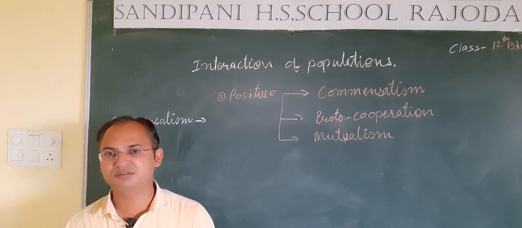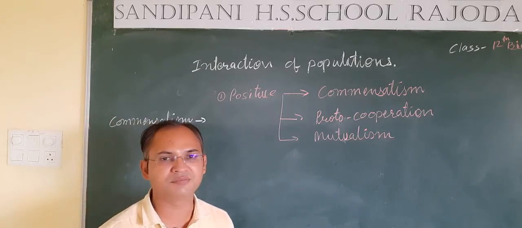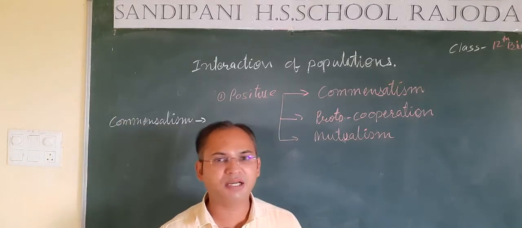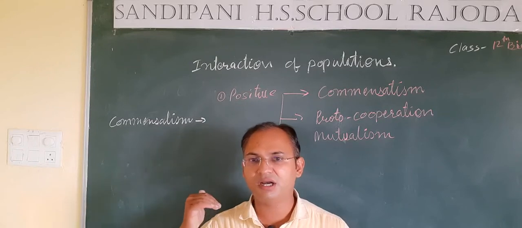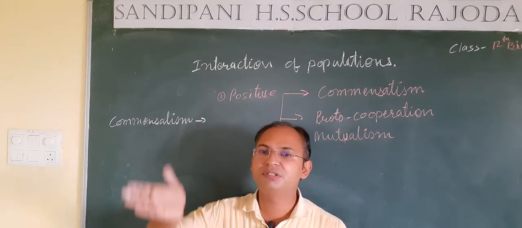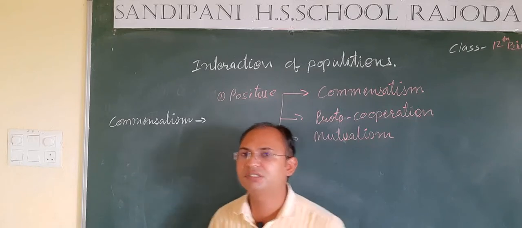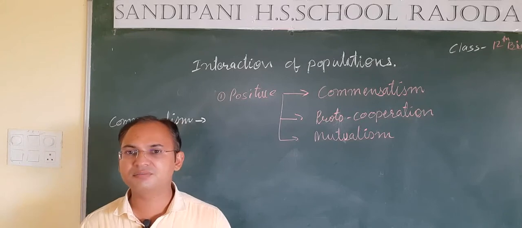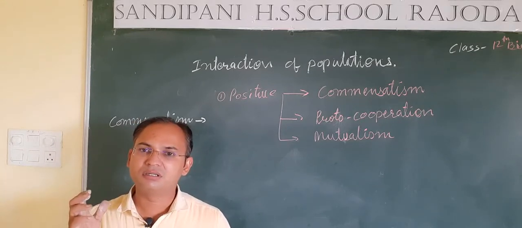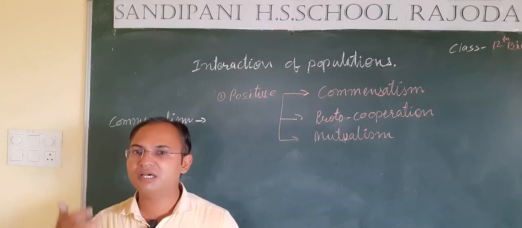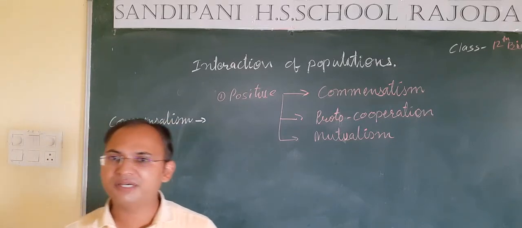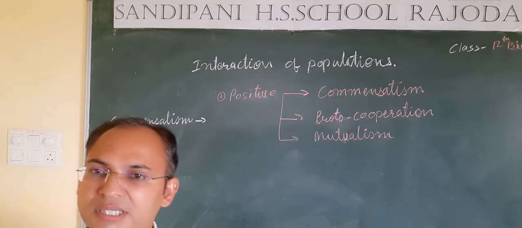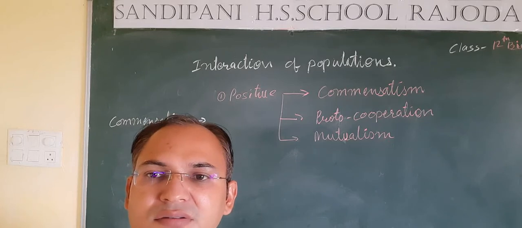For example, some climber plants get support from the hard tree wood and climb upon the tree. In this way, the climber plant gets sufficient sunlight and air, but the host plant on which they are climbing is not affected in any way. It is neither benefited nor harmed by this interaction.